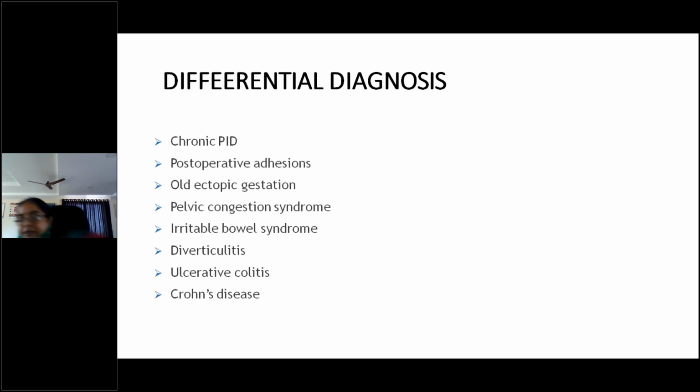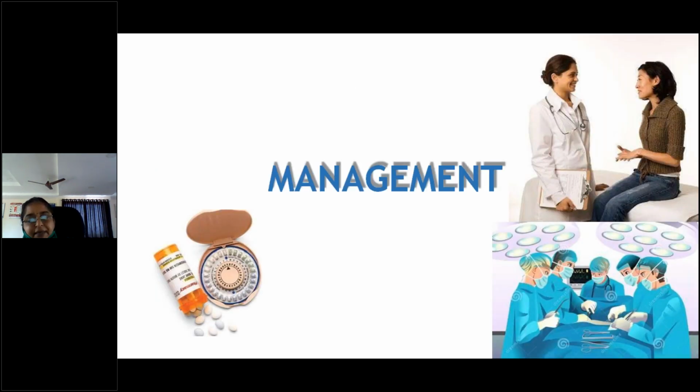And coming to the differential diagnosis, what are the differential diagnoses? Usually we take into consideration chronic PID, any adhesion, because here also adhesions will be there, old ectopic gestation, irritable bowel syndrome, diverticulitis, ulcerative colitis, Crohn's disease. Even the GIT problems we have to consider in the differential diagnosis, because we have cyclical melena, abdominal pain, diarrhea, constipation, isn't it? That's why these are the differential diagnoses for endometriosis. Coming to the management. Management is also a short answer for you.